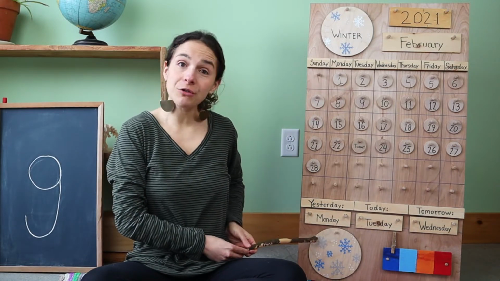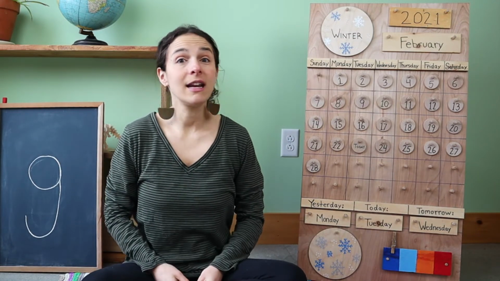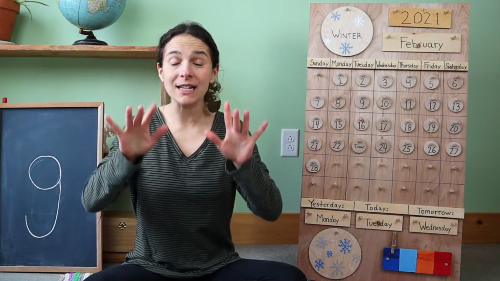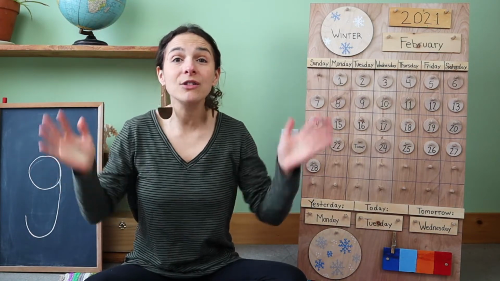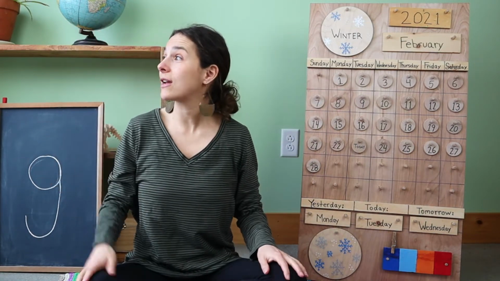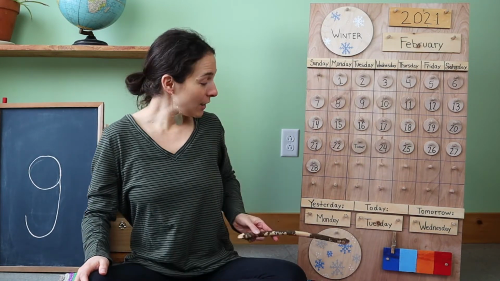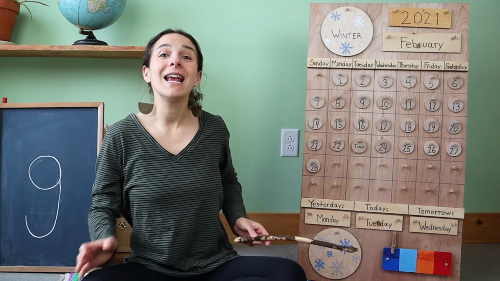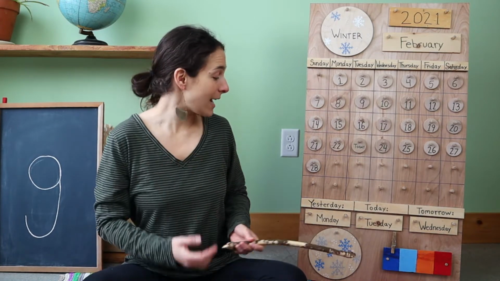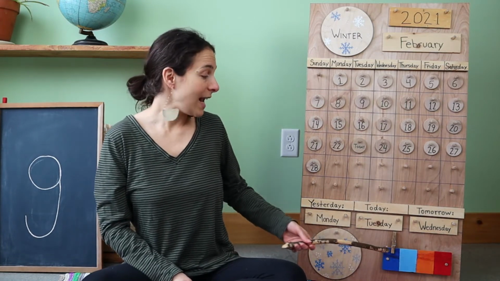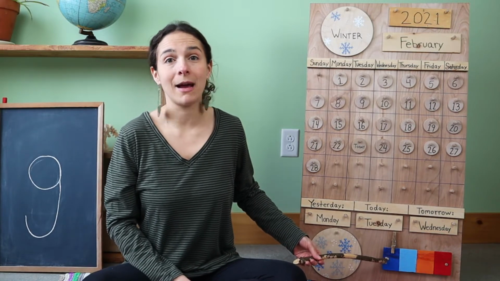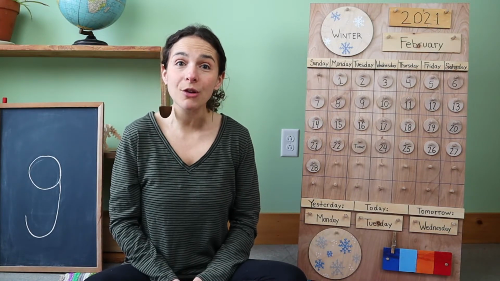Do you see my picture right here, friends? The sun is not shining, the rain is not falling, but something else is falling from the sky when I look outside my window. Can you guess what it is? Snow! That's right. In the wintertime at my house, we get lots and lots of snow. It's also a cold day at my house. What's the weather like where you live, friends?